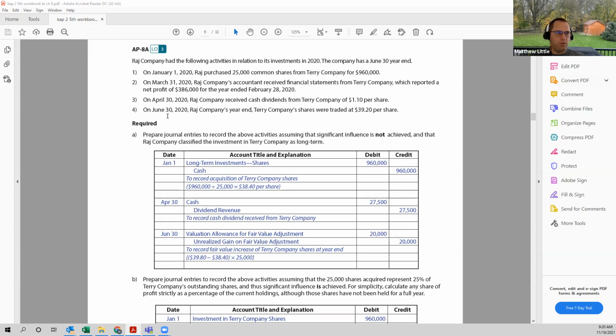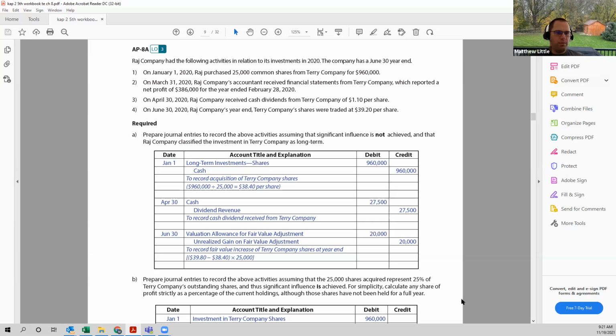Look at the transaction for June 30th under no significant influence. The shares were being traded at $39.20 per share, so we have a valuation adjustment to make. And actually, there's a typo here, and I can't fix it unfortunately. But $39.20 less the $38.40 is 80 cents times 25,000 shares is the $20,000. So it's just a typo here. It's not an error in the journal entry. So it's a debit to the valuation allowance on fair value adjustment, being an asset account, $20,000. And a credit to the unrealized gain on fair value adjustment being an other income account.